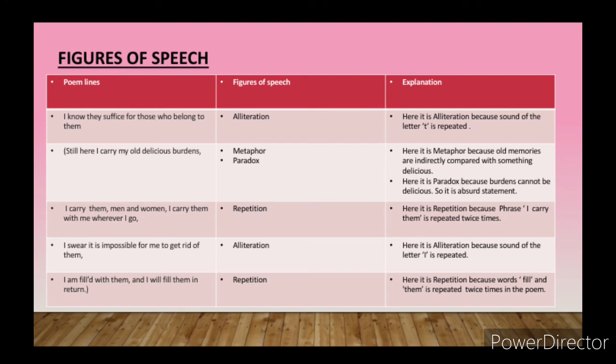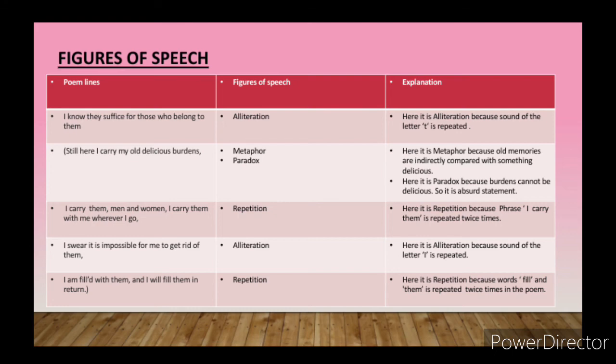Don't feel that the burden, it is like delicious, foods are delicious, but burdens are never delicious. But here the poet wants to talk about the old memories that we had spent with our family members. So here if you would see, it is metaphor because